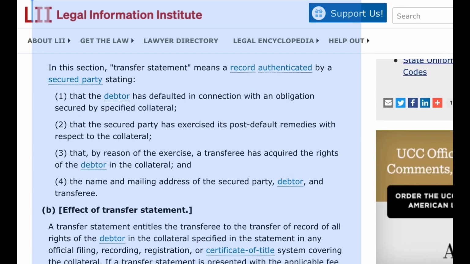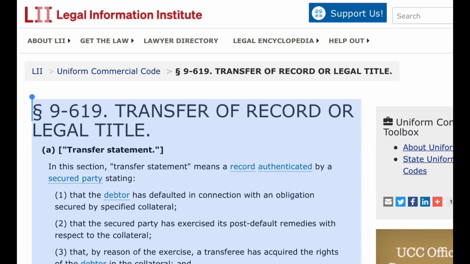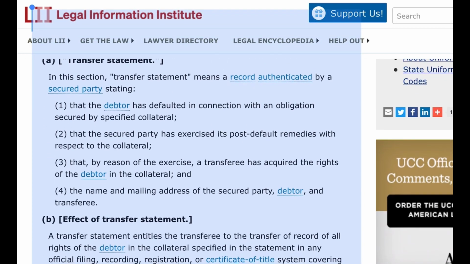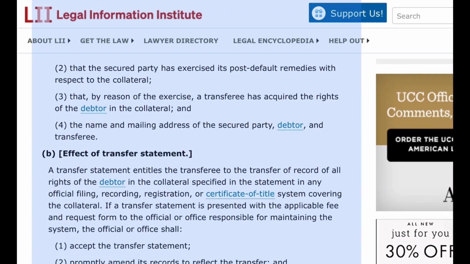Paragraph 9-619. Transfer of record or legal title. A. Transfer statement. In this section, transfer statement means a record authenticated by a secured party stating 1. That the debtor has defaulted in connection with an obligation secured by specified collateral. 2. That the secured party has exercised its post-default remedies with respect to the collateral. 3. That, by reason of the exercise, a transferee has acquired the rights of the debtor in the collateral, and 4. The name and mailing address of the secured party, debtor, and transferee.